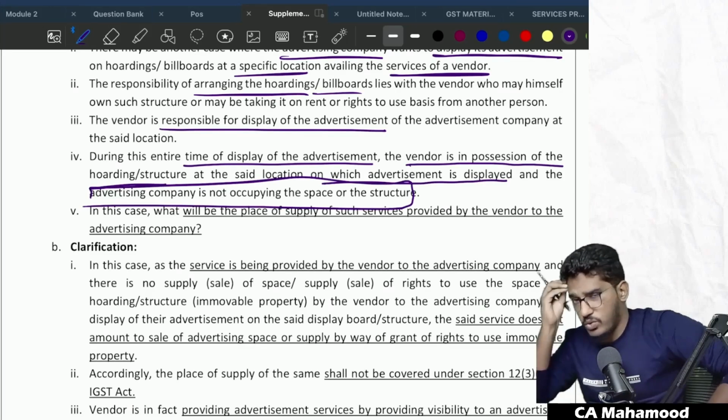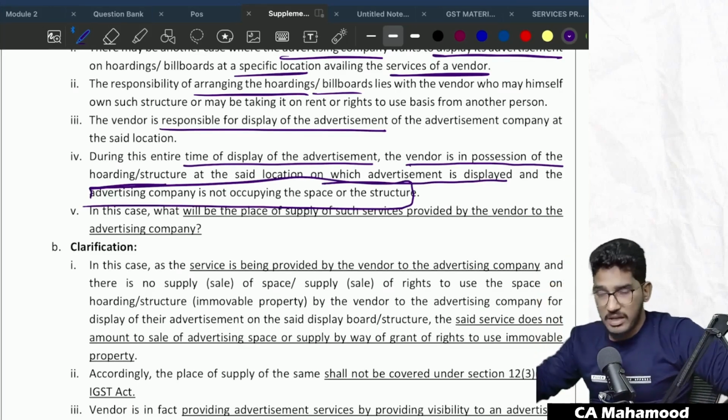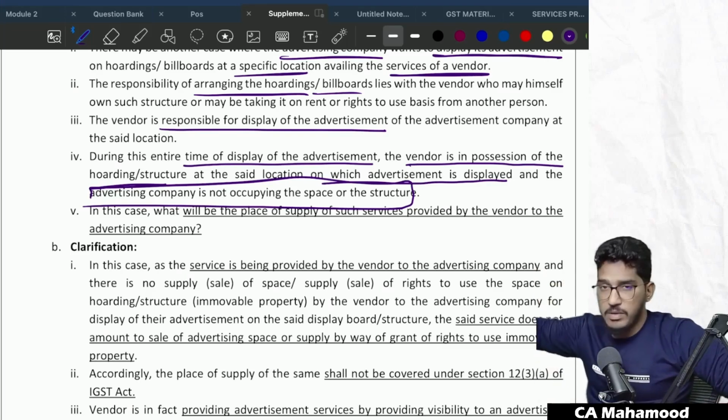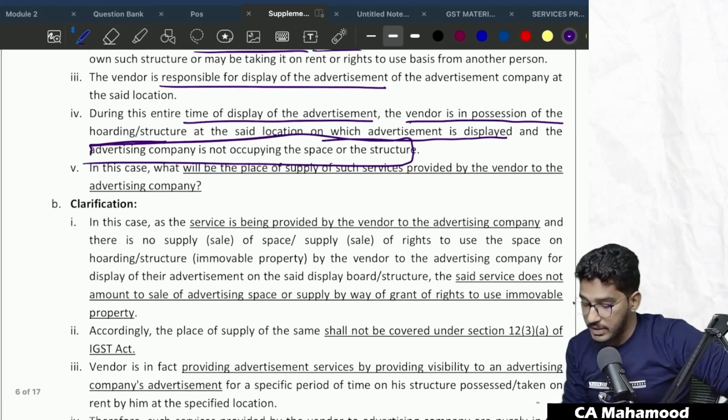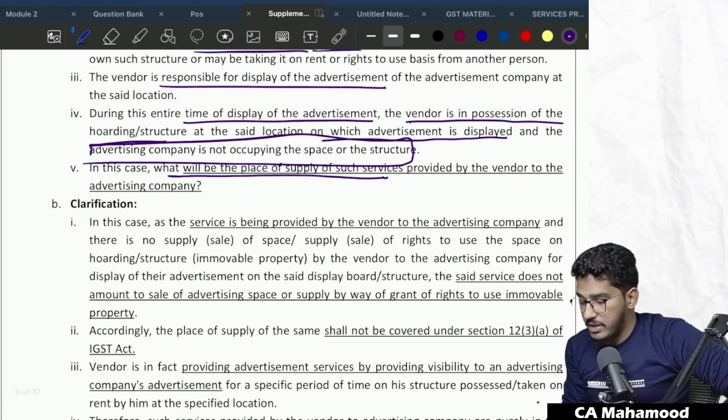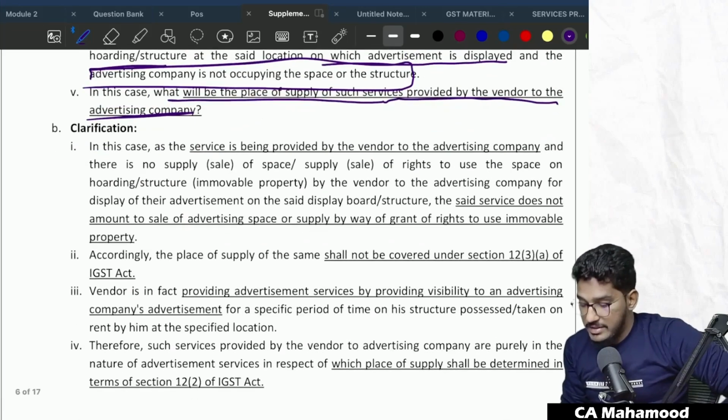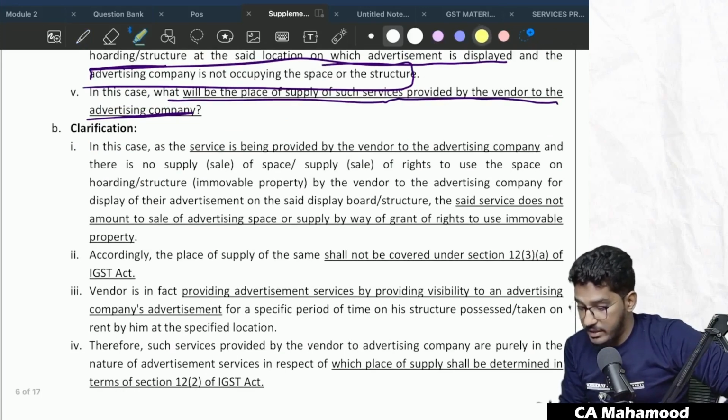Here advertising company don't want to get the headache, so they appointed a vendor. He will go and speak with that billboard owners or hoarding owners. He will take that space on rent for a certain period of time and he will display the advertisement. In this case, what will be the place of supply of such services provided by the vendor to the advertising company?